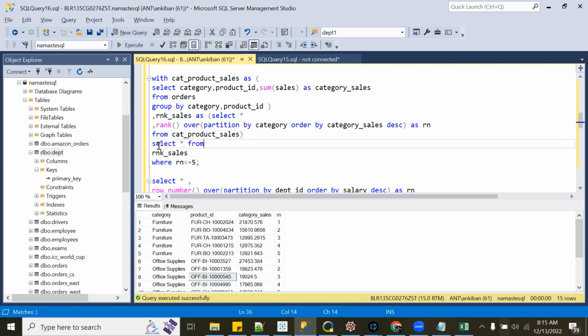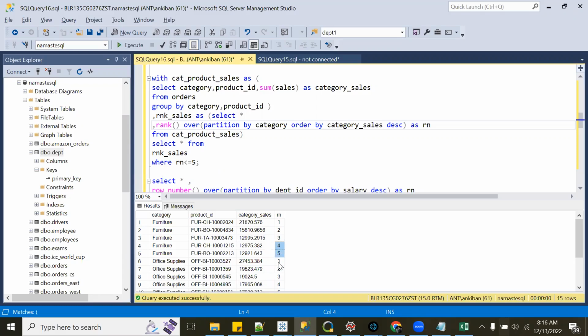Ankit, here the ranks for each category or each product are different. But suppose they have the same sales value, so dense rank will be better, right? If we are having top 5 and all those things, otherwise we may miss some products because rank will skip the numbers. For example, let's say these two have the same. So these both will get 4, 4, right? And the next one will get 6.